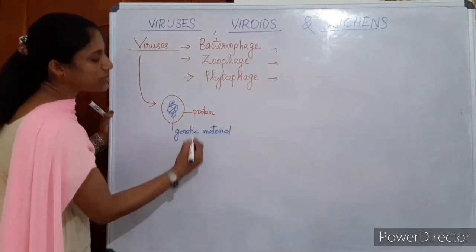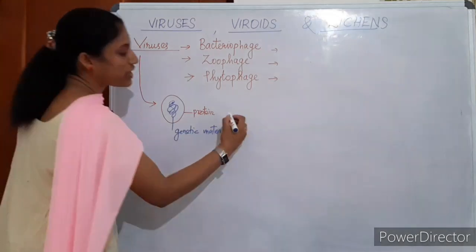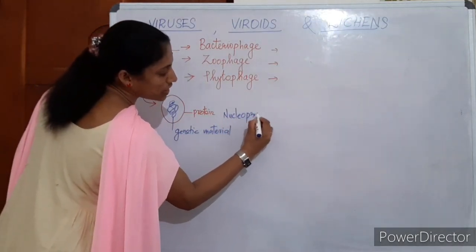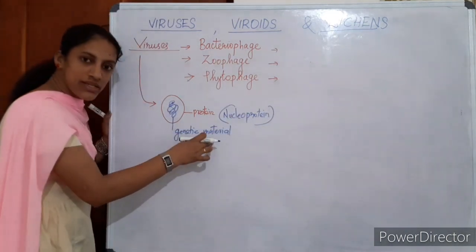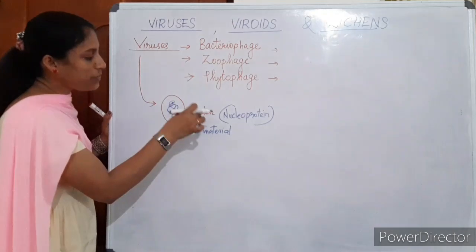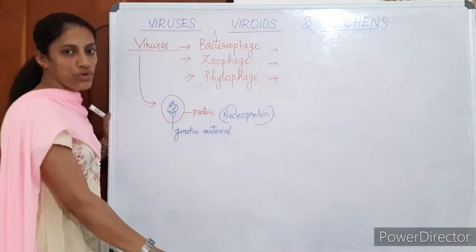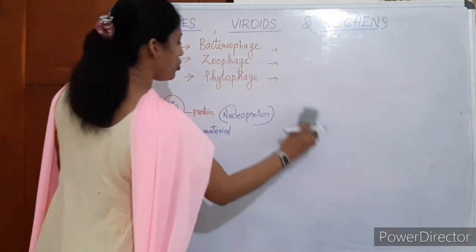So we can call the virus chemically a nucleoprotein. What do you mean by genetic material? It's nucleic acid and protein. The virus is chemically nothing but a nucleoprotein, nucleic acid plus protein.